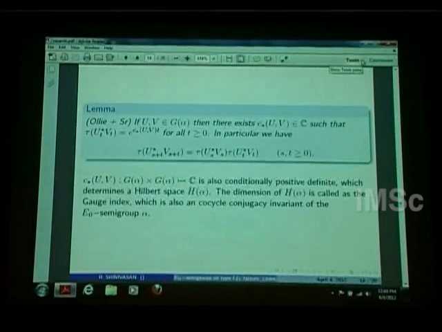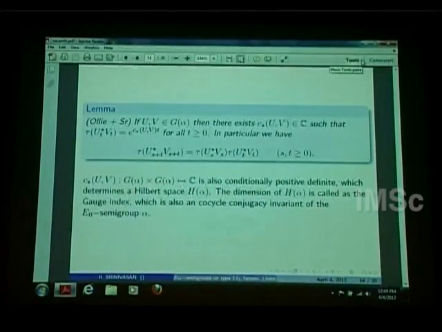Because of that, you can embed these cocycles into units by applying them on vacuum vectors, and then applying the trace you will get this. This satisfies this identity. Given any two, u_t star tau_t, by applying the trace we can get these scalars. Again these scalars are conditionally positive definite, and we can construct a Hilbert space called H_alpha. This H_alpha has a dimension, and that dimension we call the gauge index.